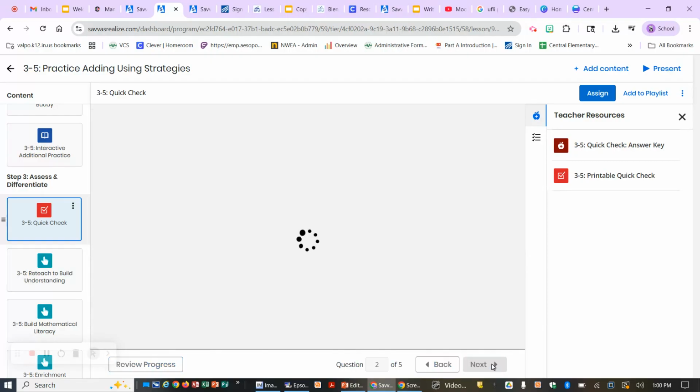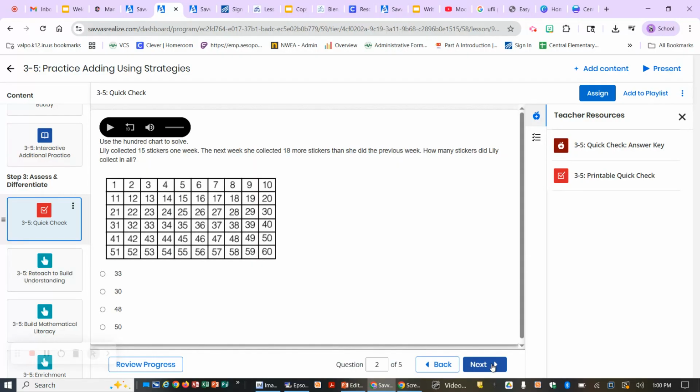Number 2. Use the hundreds chart to solve. Lily collected 15 stickers one week. The next week she collected 18 more stickers than she did the previous week. How many did she collect in all? Take your time and do your best.